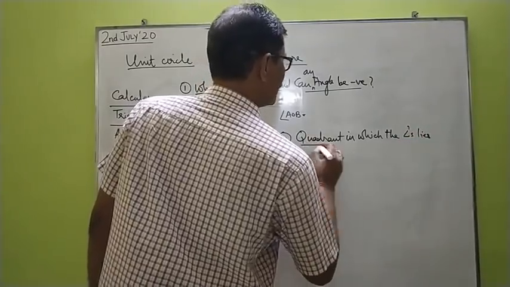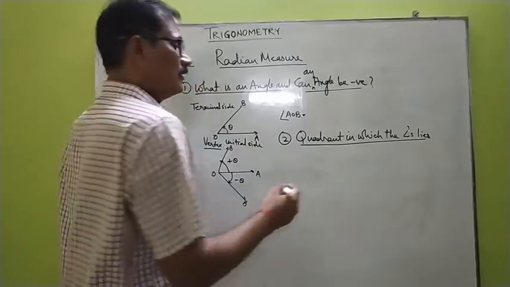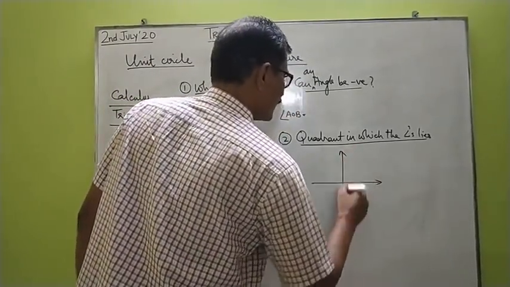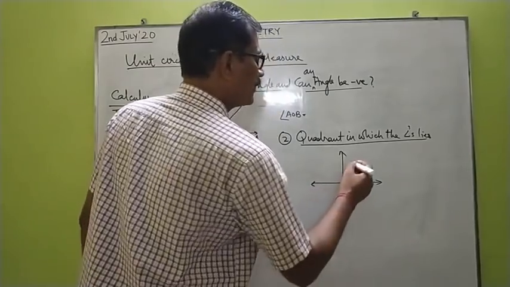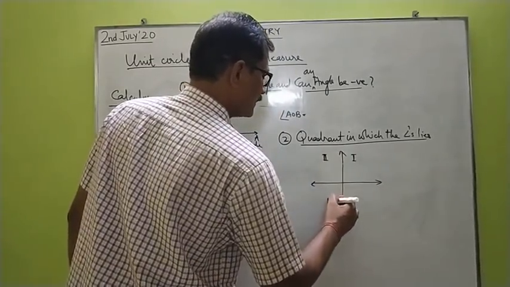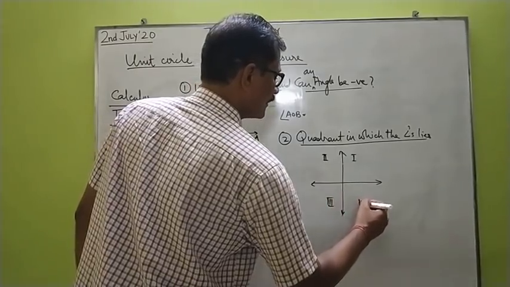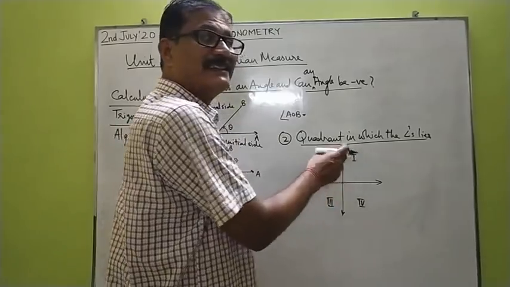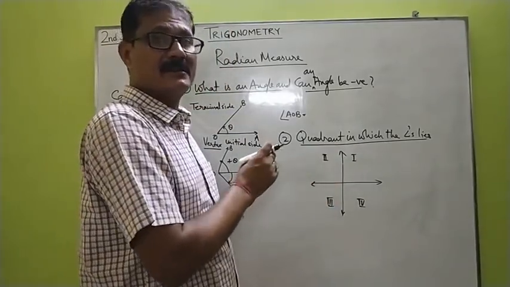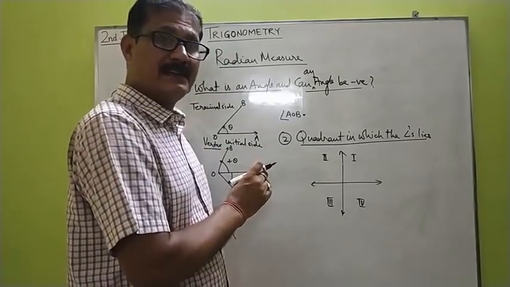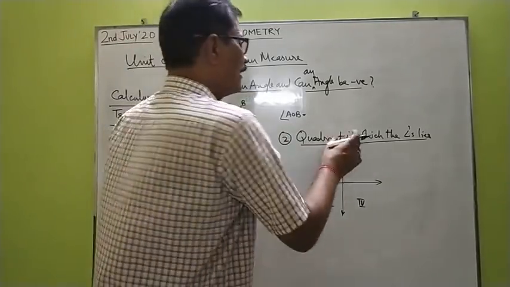You know, if you divide the plane of paper by drawing a horizontal and vertical line into 4 equal parts, we get 4 quadrants, where this is the first quadrant, this is the second quadrant, this is the third, and this is the fourth quadrant. An angle is said to lie in a particular quadrant when its terminal side lies in the same quadrant. Wherever the terminal side of the angle lies, that particular quadrant is the quadrant in which the angle lies.